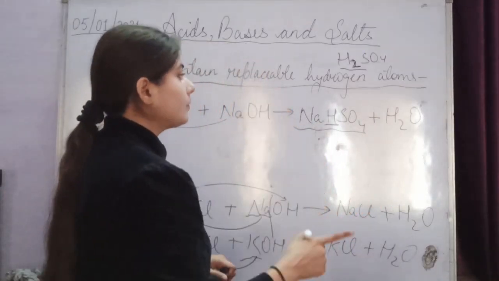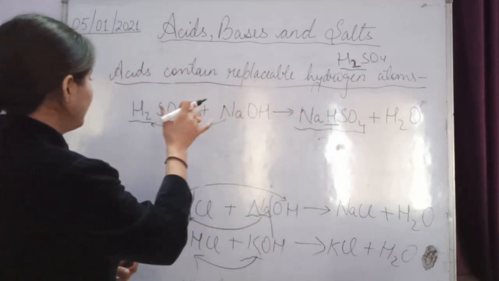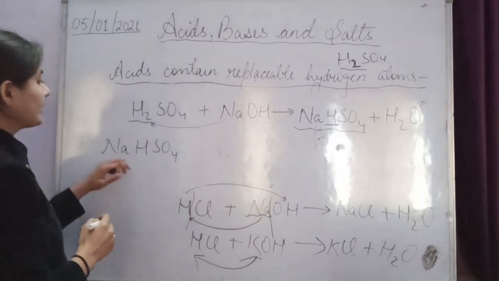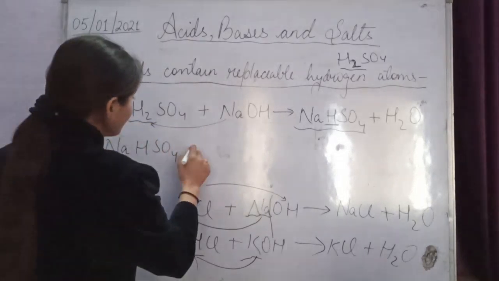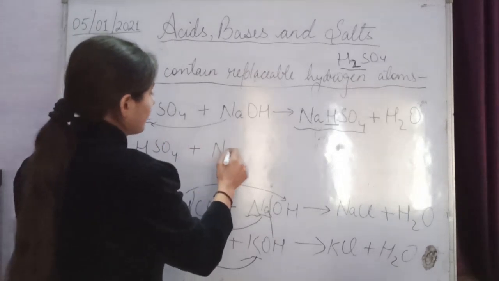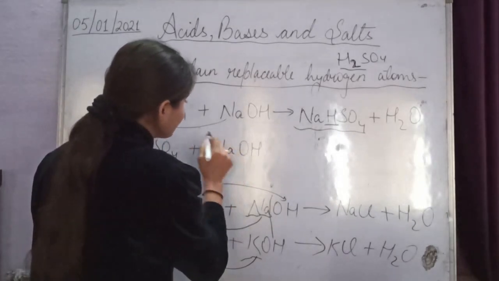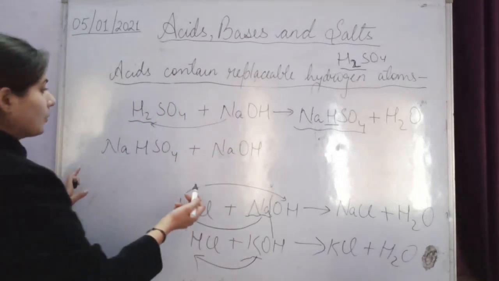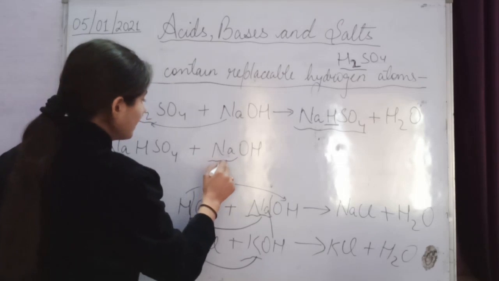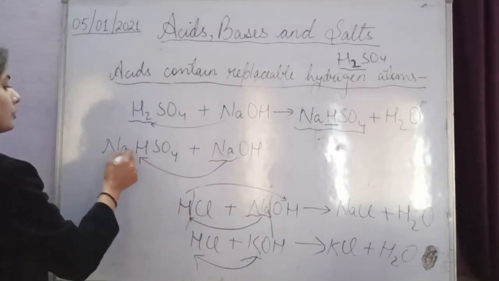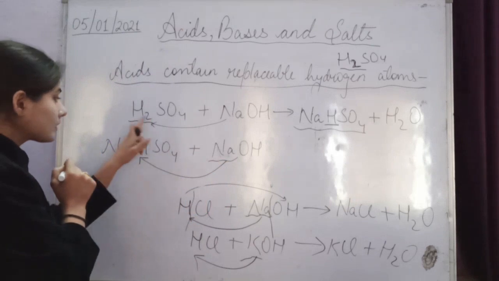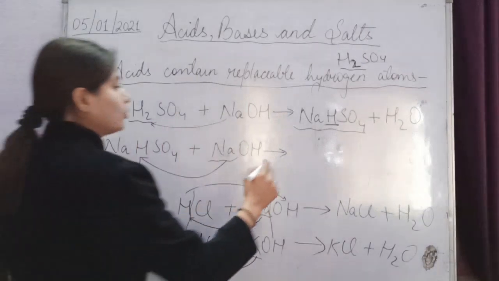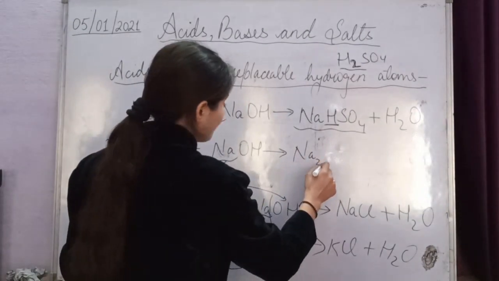So again what we will do, we will take this compound NaHSO4, sodium hydrogen sulfate or bisulfate, and again react it with a sodium compound like sodium hydroxide. Now this sodium metal will replace this hydrogen atom from this compound, and it will form Na2SO4.